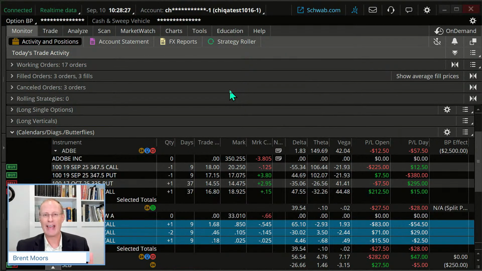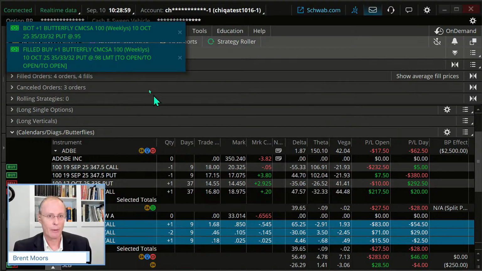Why did I change it that way? Typically, when I'm looking at a butterfly spread, I want to keep the short contracts out of the money. Yes, short options can be assigned early, regardless of how far in or out of the money they are, but the odds increase the more in the money they are. So usually I keep those out of the money to start the trade. It may not stay that way, but that's how we're starting. So there we go, we filled our new butterfly.